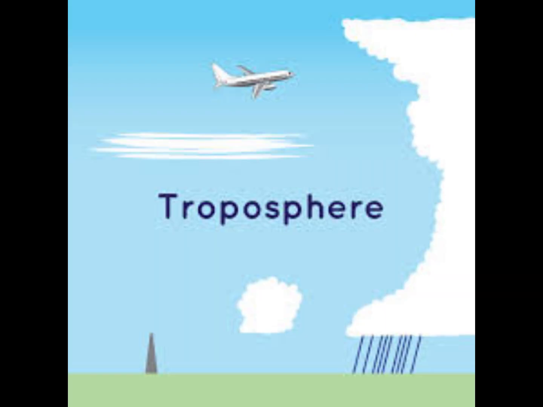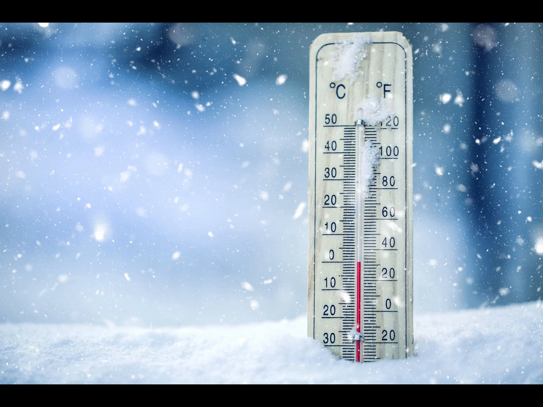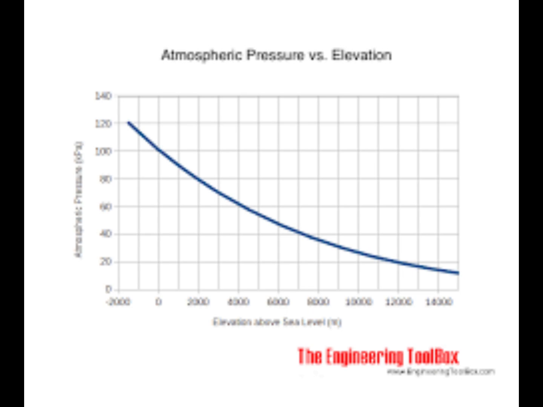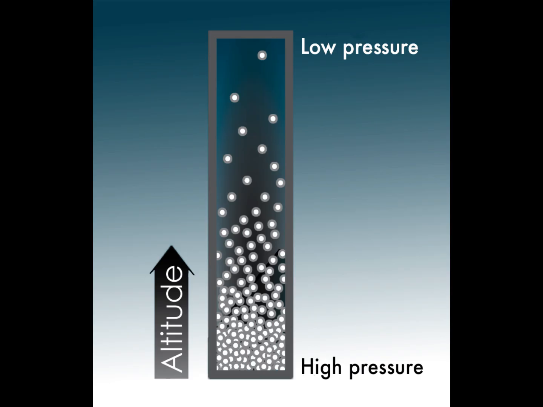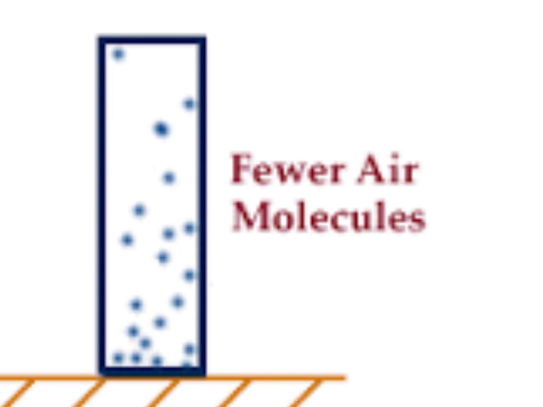The closest layer of the atmosphere to sea level is the troposphere. The troposphere is around 16 kilometers above sea level and is quite cold. As the altitude increases in the troposphere, the temperature decreases and the pressure decreases. This is because as the altitude increases, the air molecules decrease, or in other words, the air becomes thinner.